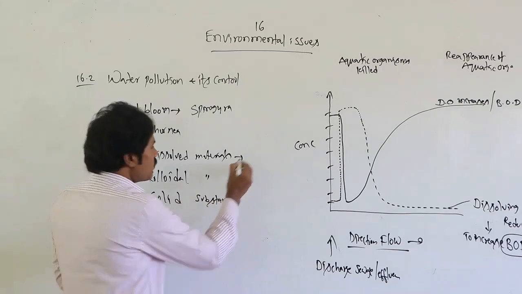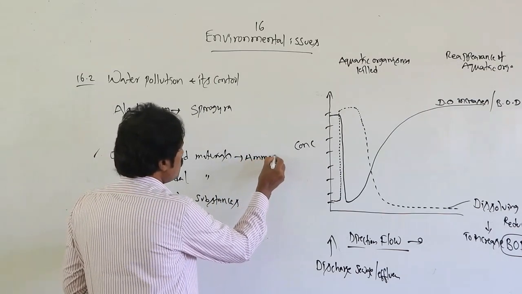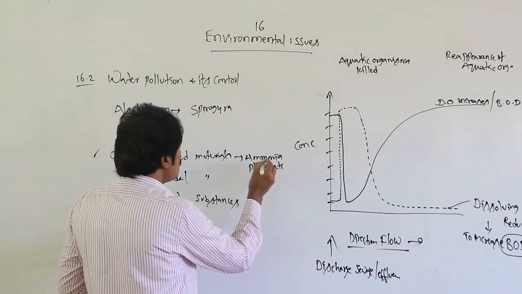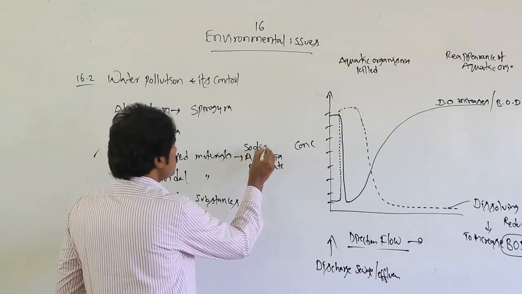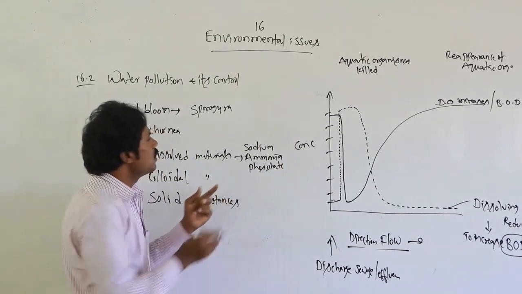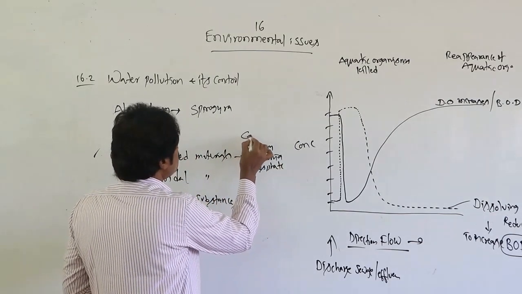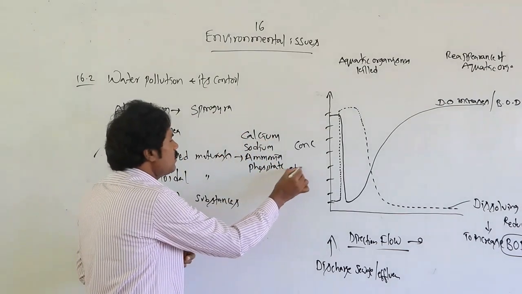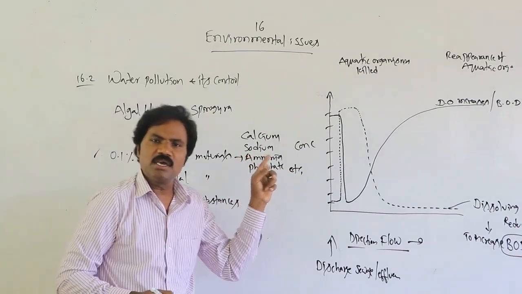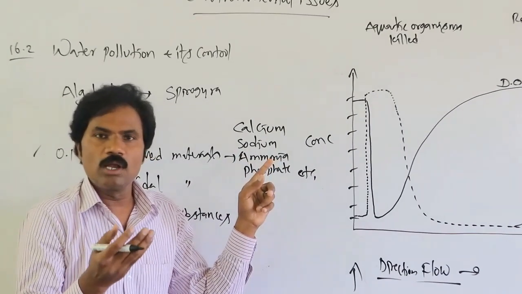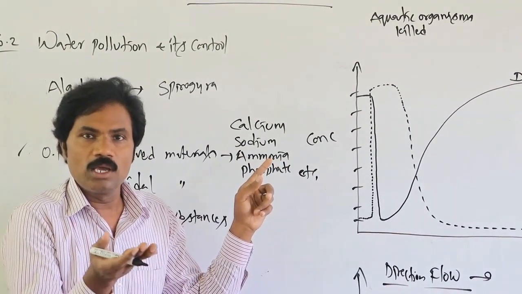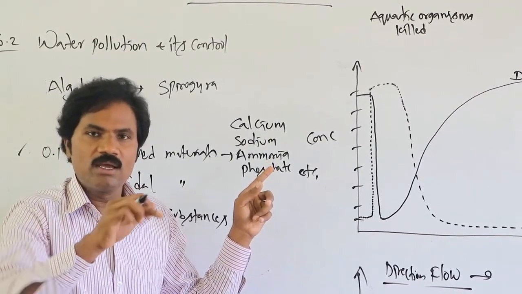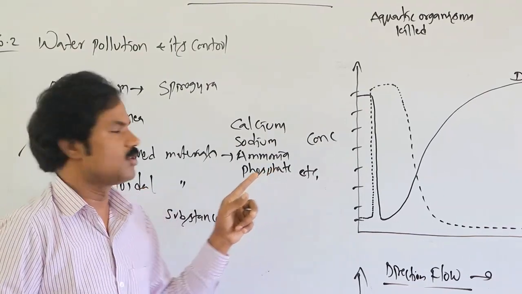It will be present as ammonia, phosphate, sodium, as well as calcium. These are different types of dissolved material, but they are invisible. The water may look very pure, like purity, but inside these are present. If you drink it, it may cause different types of diseases.